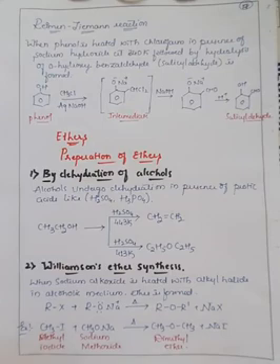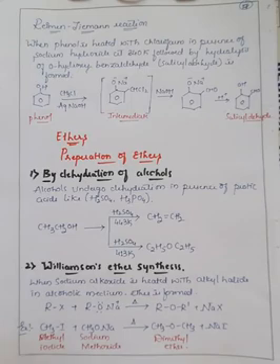So we have seen so many reactions in case of phenols as well as alcohols, and the next part of this chapter, alcohols, phenols, and ethers, is ethers. Ethers are the class of compounds in which the oxygen is bonded between two alkyl groups, or between two aryl groups, or between one alkyl and one aryl group. That is generally in the form of ROR or ROR' form, or else R'OR' form.